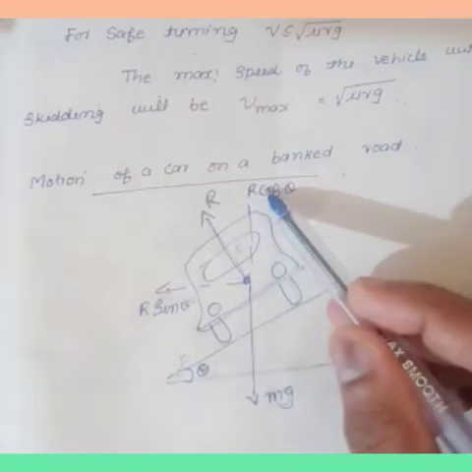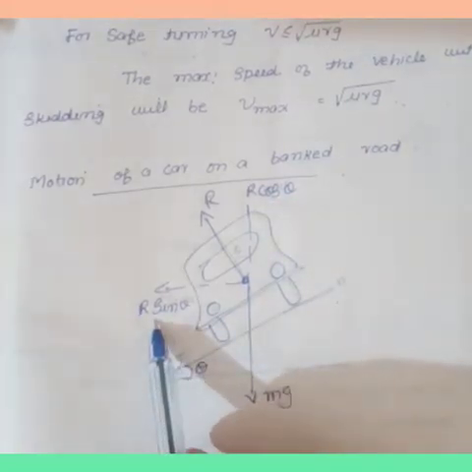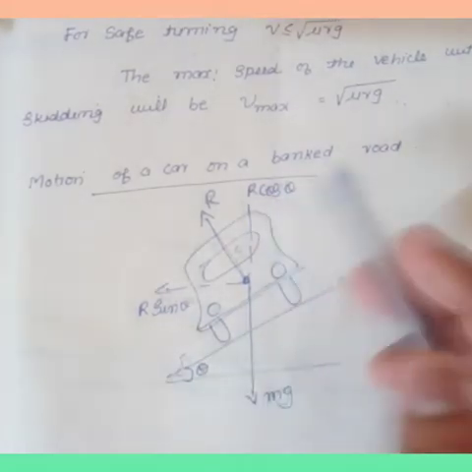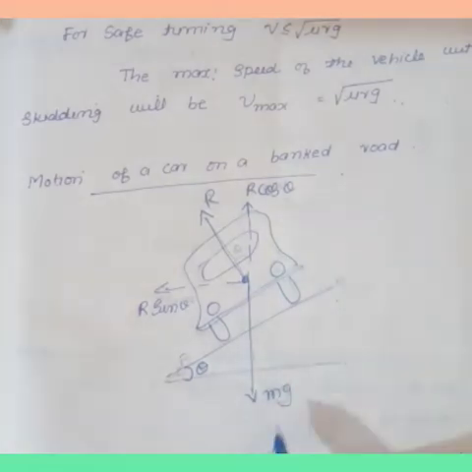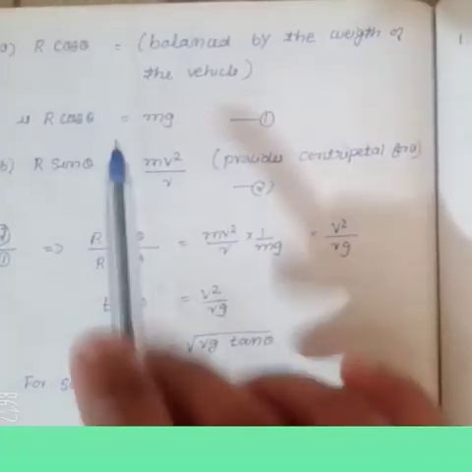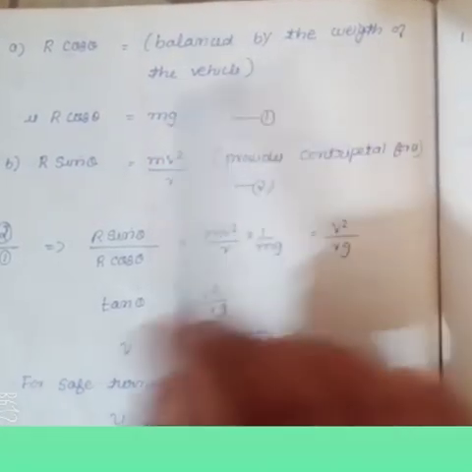So R cos theta along the y-axis and R sin theta along the x-axis. Here R cos theta is balanced by the weight of the car, that is mg. So R cos theta is equal to mg, balanced by the weight of the vehicle.